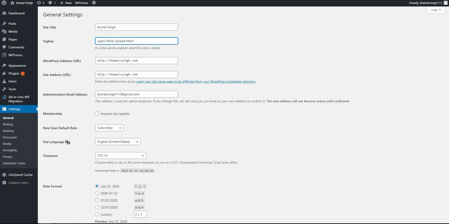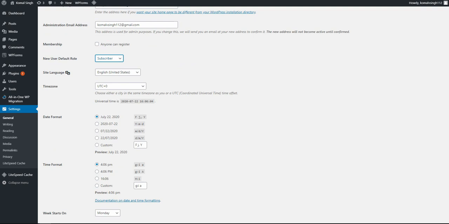Okay, so here's the URL of my website. Here's again my URL. And here's my email, which I use for development, which is my dashboard recovery mail. Anyone can register on my website, so if you want, you can enable it, or you can leave it off. A person coming to my website and registering themselves would be assigned a default role, which you can choose. I want the default user to be a subscriber to my website.